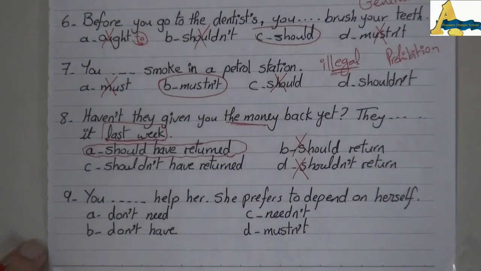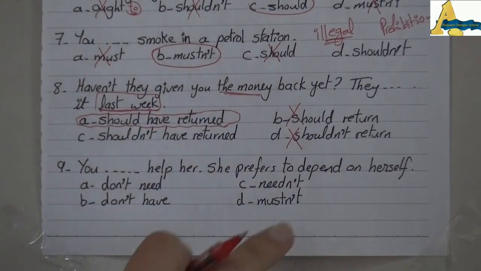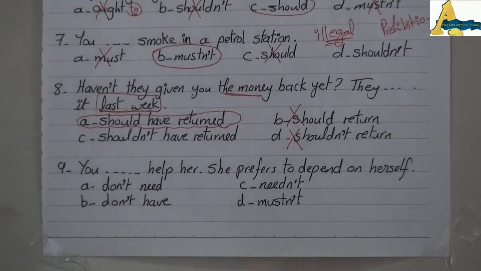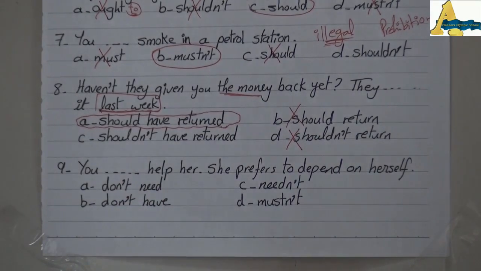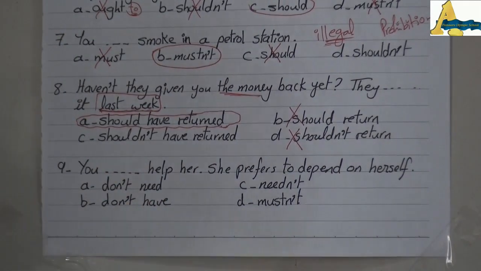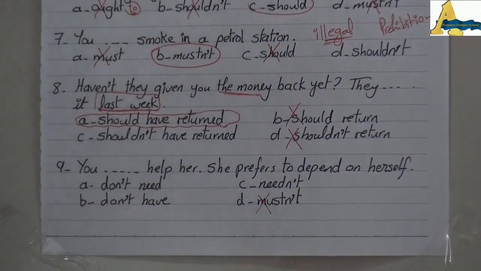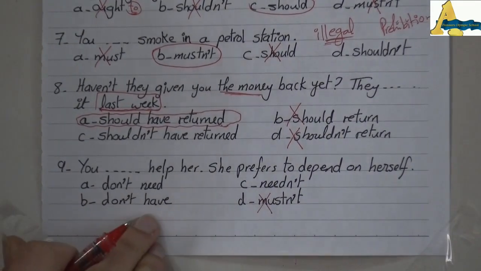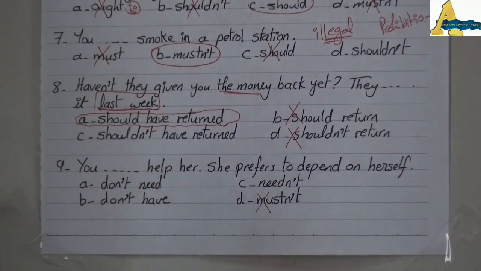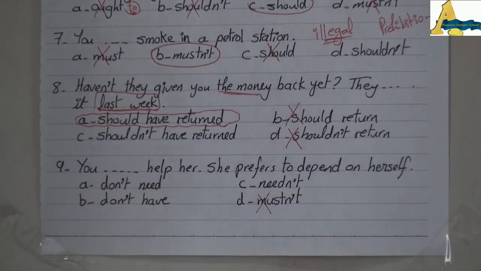For number 9, you don't help her. She prefers to depend on herself. You mustn't means that you are not allowed to help her, so it's excluded. Don't have, don't need and needn't are equal in meaning.